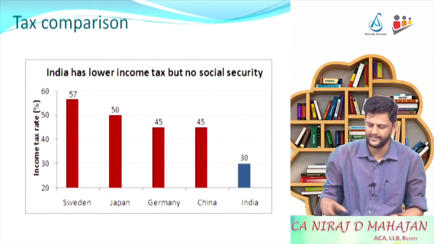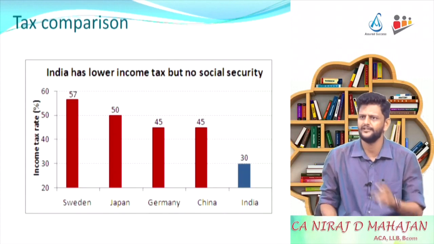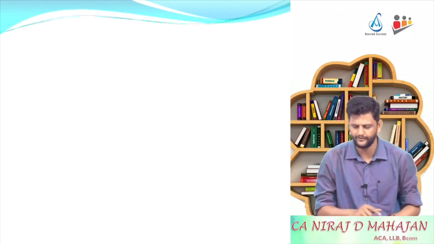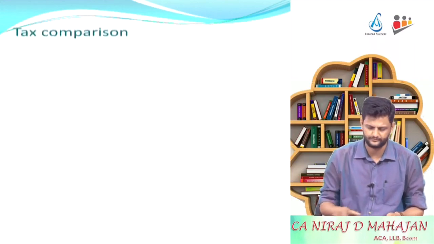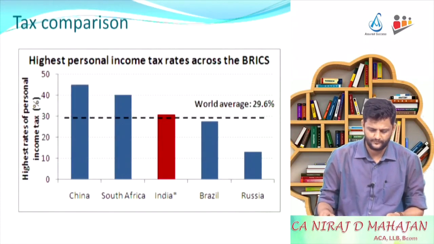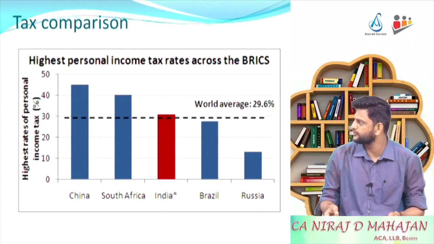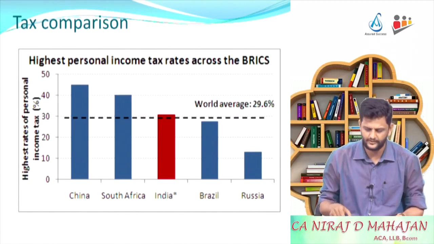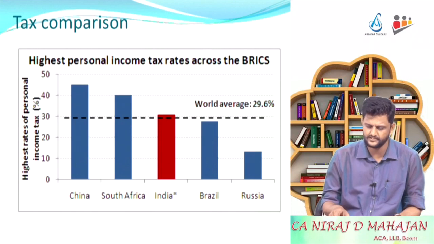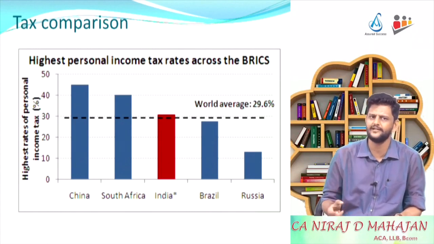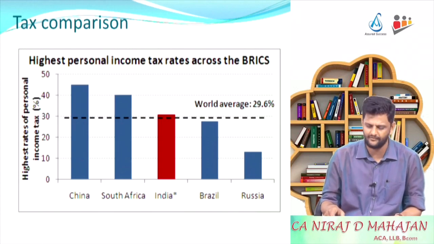Fine. Again, like I said, these numbers are rounded off. They are very basic figures. Okay. When we do actual calculations, some percentage here and there will obviously fluctuate. We compared India's tax rate with other countries also with BRICS nation. Yes. In BRICS nation, highest was China. Least is, I think, Russia. It looks like it's around 12 or 13%. Okay. Brazil is again close to India. Yes. And world average was again, what is India's rate? That is also almost close to world average.